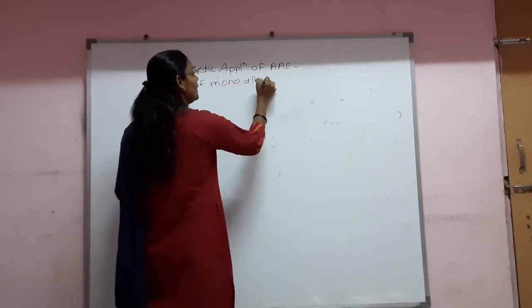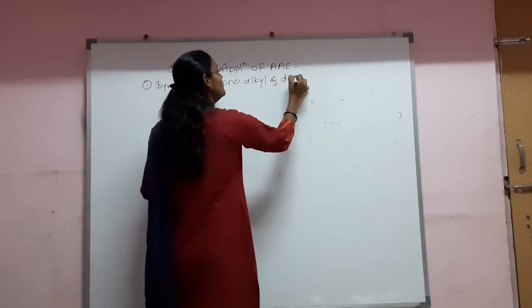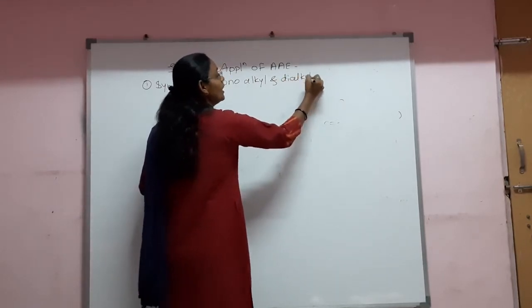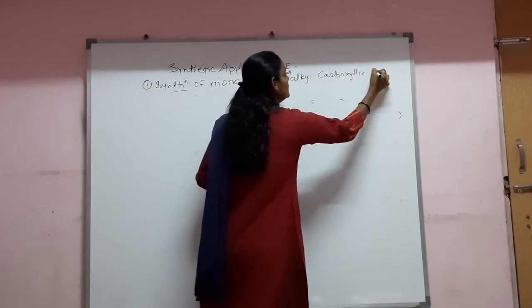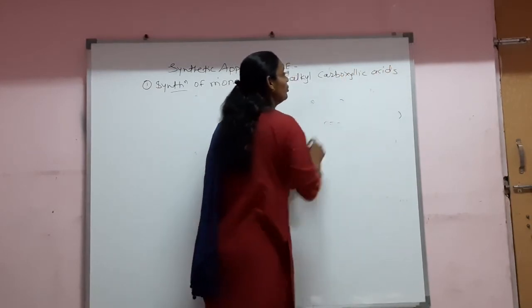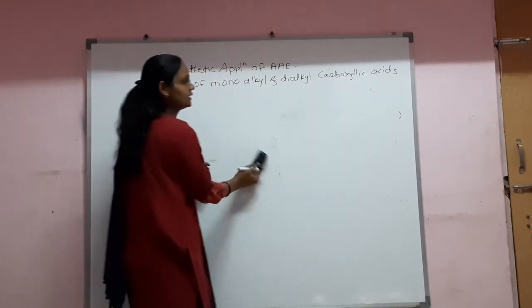monoalkyl and dialkyl carboxylic acids. Monoalkyl and dialkyl carboxylic acids.